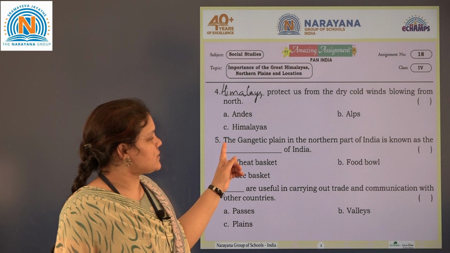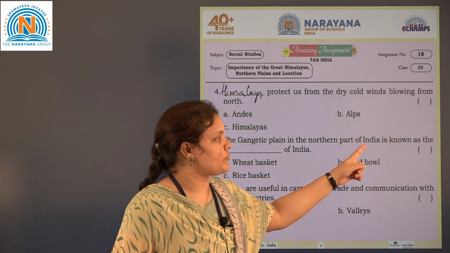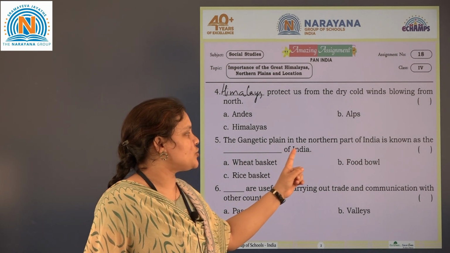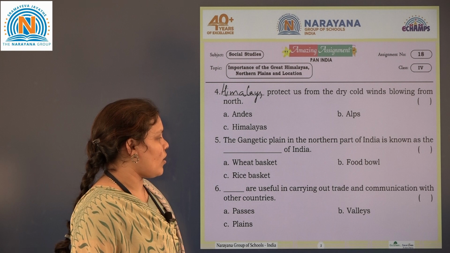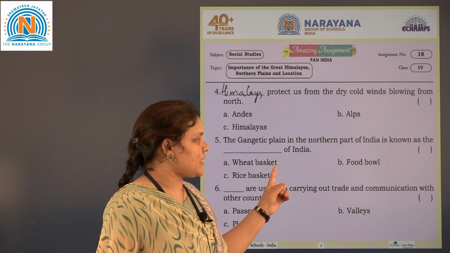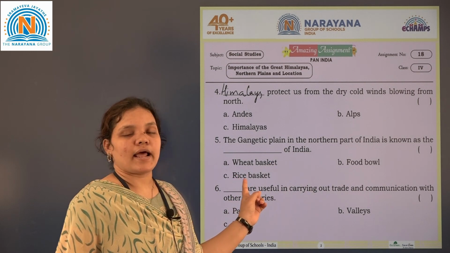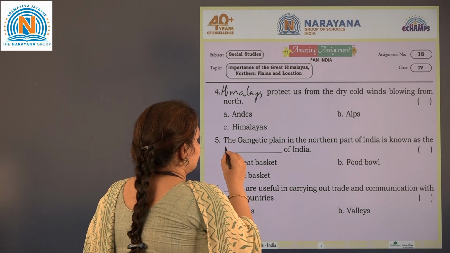Next, fifth one is the Gangetic Plain in the northern part of our country is known as the dash of our country. So the Gangetic Plain is also called, what is it also called? Options are wheat basket, football or rice basket. So the correct answer is B, football.